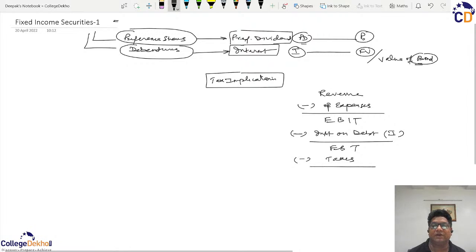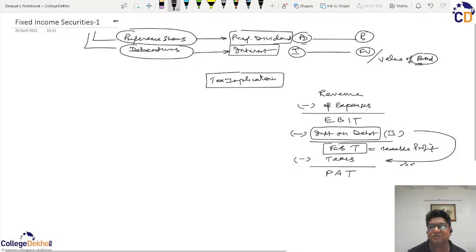Once the taxes are paid, we arrive at the figure of profit after tax. So if a business pays interest on debt, then it reduces its taxable profit. EBT in a way denotes the taxable profit, and hence we can say that this interest on debt saves the tax.